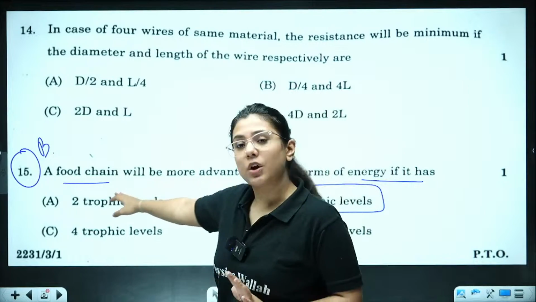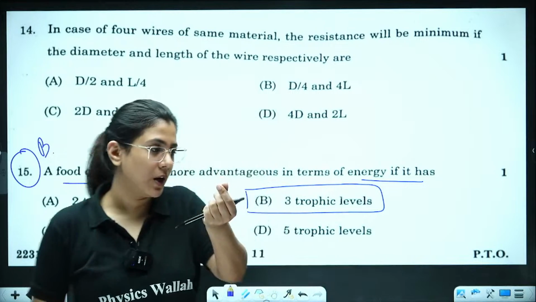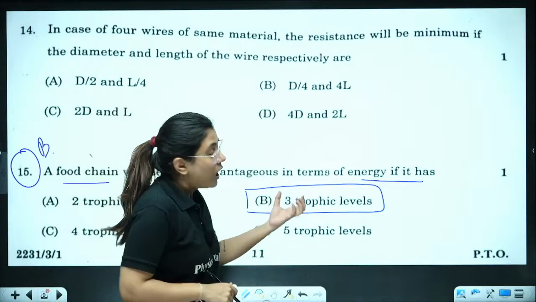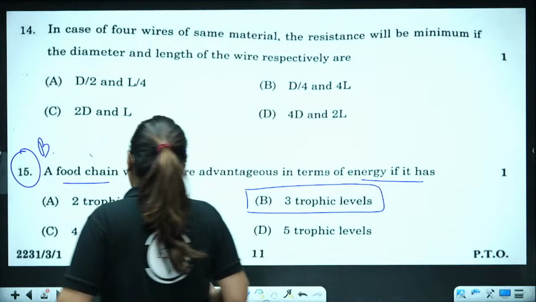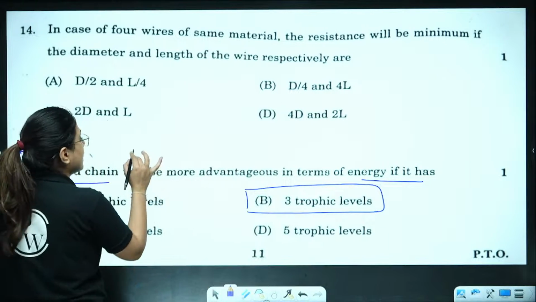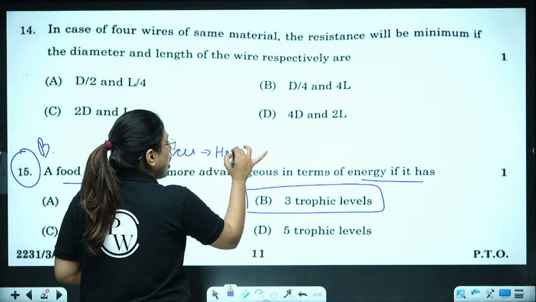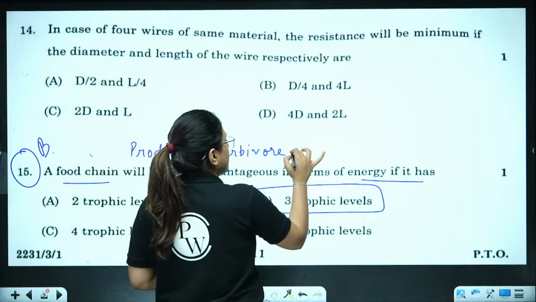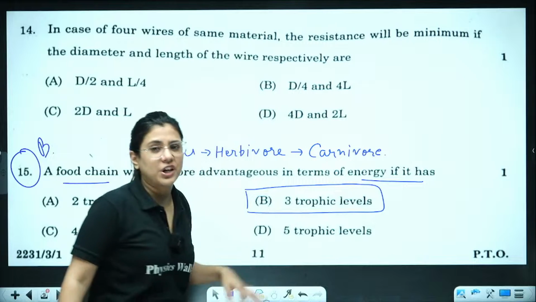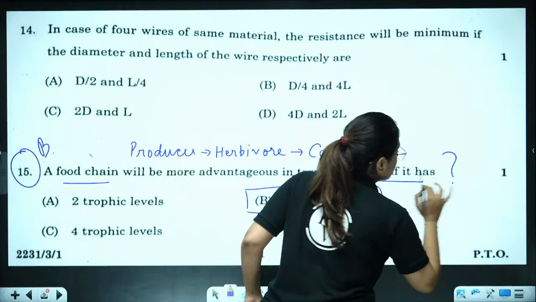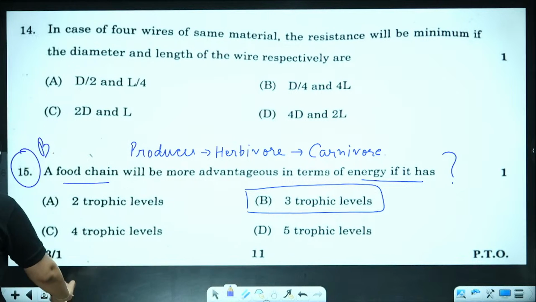But we are talking about a food chain here. If you are thinking option A, 2 trophic levels, I have a conflict here, because a food chain is comprised of at least 3 trophic levels. A food chain at least has 3 trophic levels, which includes producer, herbivore and carnivore. At least 3 trophic levels come in a food chain, but still I am marking a question mark here because I am waiting for the final answer key from CBSE. Okay, let's come to the next one.